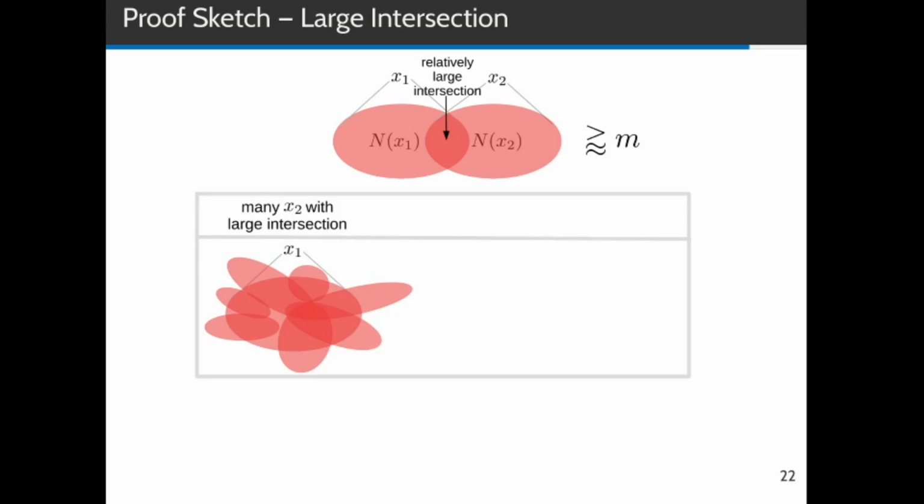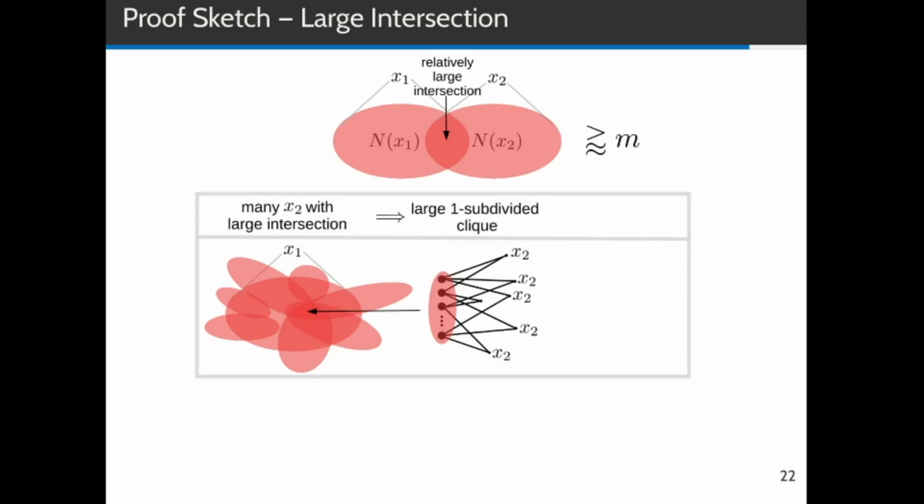If that is the case, then you can show that there is a large subdivided clique somewhere in the graph. And this is a contradiction to the assumption that our input graph comes from a graph class with bounded expansion. This means for a fixed x1, there are not too many x2 that have a large neighborhood intersection.